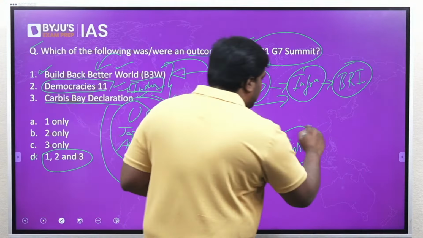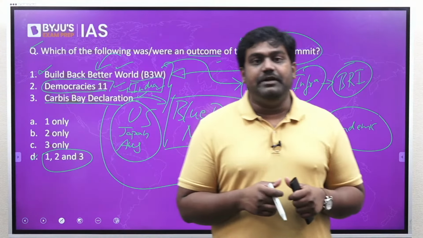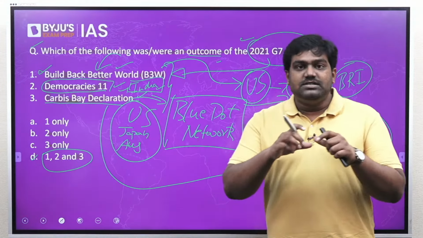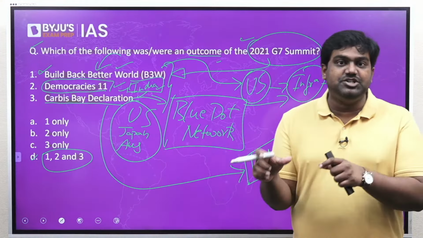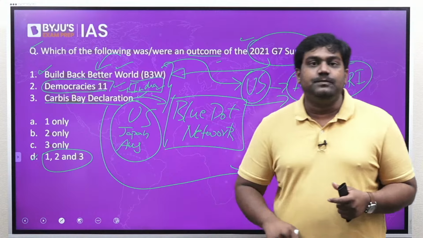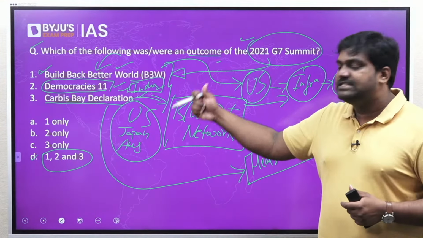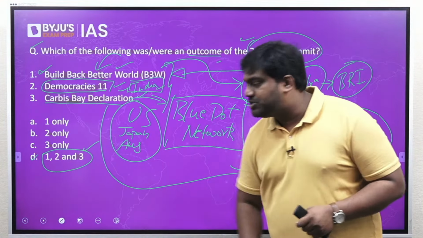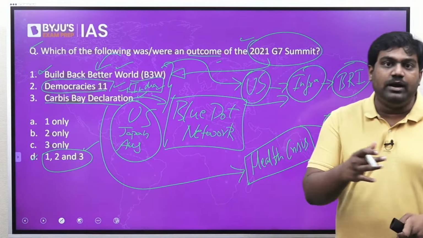As you know, the response of the world has been falling short with regard to the COVID-19 pandemic. So these countries came together at the G7 last year to launch a specific health initiative to promote the healthcare systems around the world under the Carbis Bay Declaration. So all the three were announced at the G7 summit. So the correct answer is option D, 1, 2 and 3.